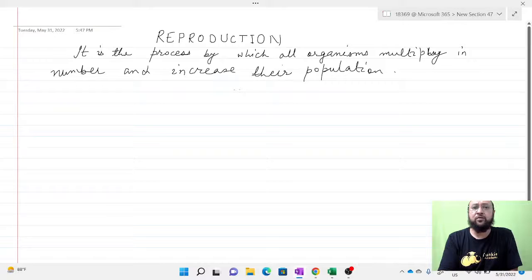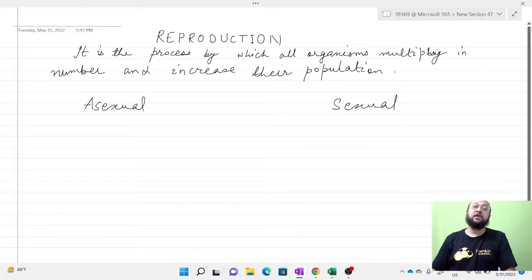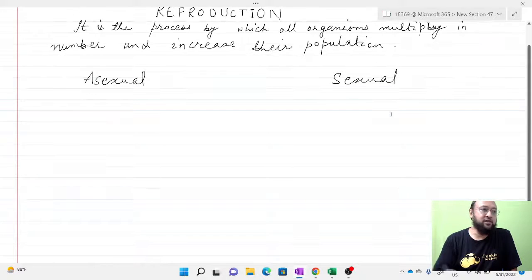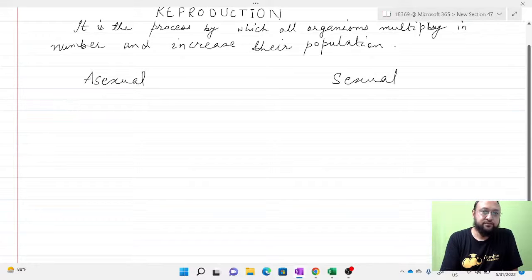Reproduction is of two types. One is asexual, and another is sexual reproduction. In asexual reproduction, only one or single parent is involved, and there is no mixing of gametes. In sexual reproduction, the gametes are fused, and then there is fertilization and the formation of a zygote. So we'll start with asexual reproduction. This is number 1 and this is number 2, the two types. Now, asexual reproduction.